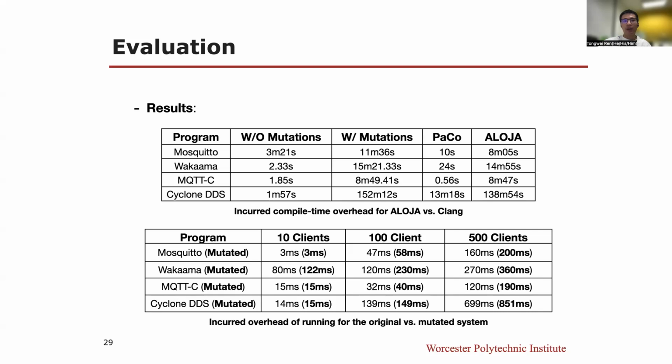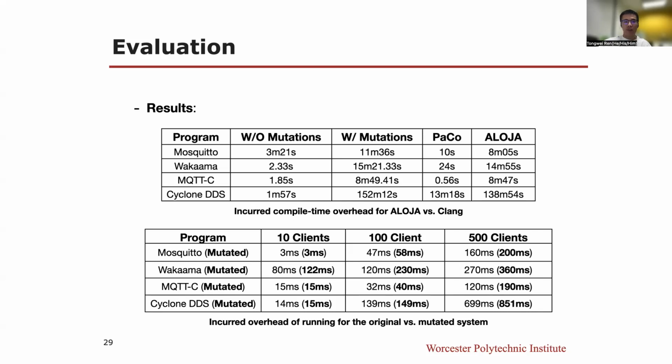The significant compilation time for Cyclone DDS indeed results from the fact that its large code base induces many candidate mutants. Thus, testing a mutant requires 10 seconds on average. The process could be sped up by better mutation filtering heuristics, which we leave as future work.